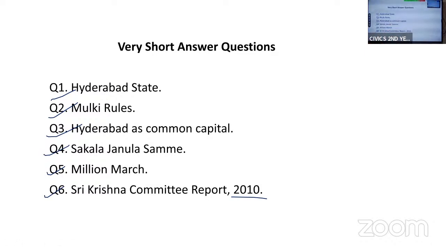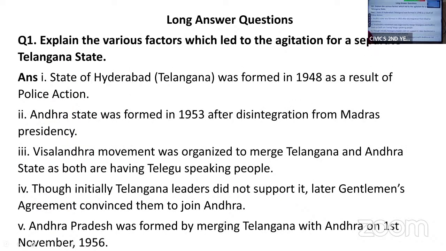factors that led to the Telangana agitation. Now, let us have a history. See, before independence, in 1947, when India became an independent state, the British government gave freedom to the princely states, and they gave them the choice to join India or Pakistan or to remain independent.